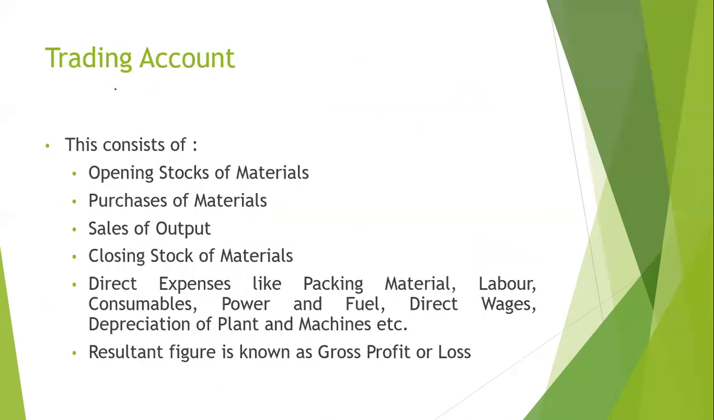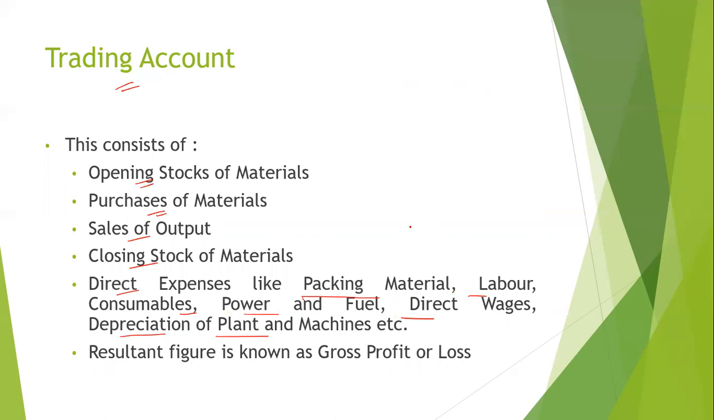Now we come to the trading account. After the trial balance, we prepare a trading account. Here it consists of opening stock of material, purchase of material, sales of output, closing stock of material, direct expenses like packing material, labor, consumables, power and fuel, wages, depreciation on plant and machines, etc. And the resultant figure is known as the gross profit.